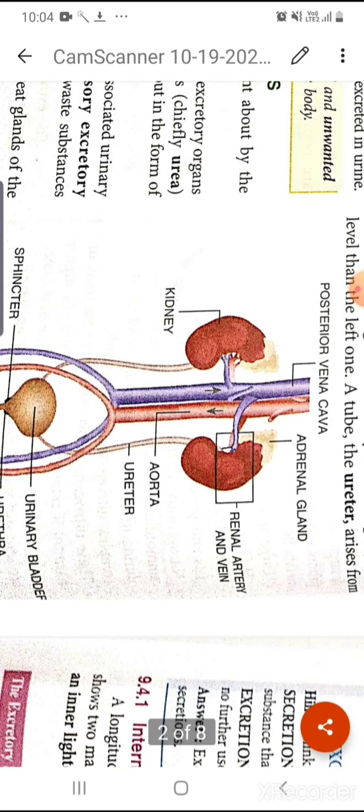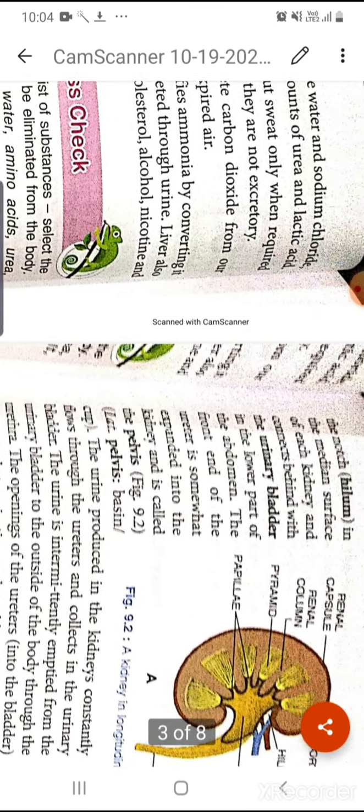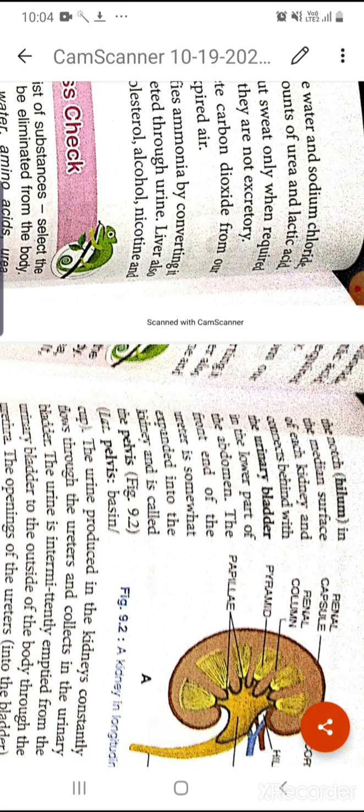Now you can see a tube-like structure is connected with the kidney and the urinary bladder. This tube is called the ureter, which arises at the notch in the medial surface of each kidney, and it connects with the urinary bladder.